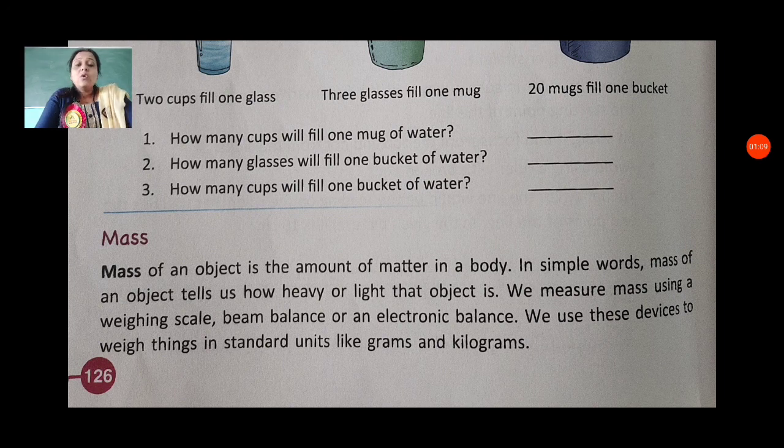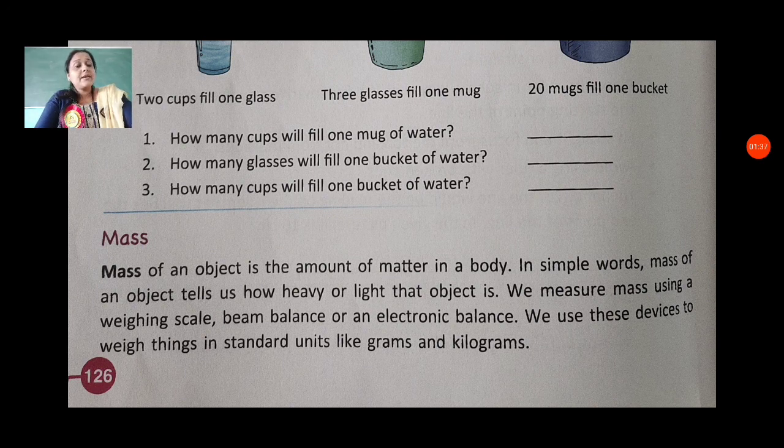How heavy or light that object is. We measure mass using a weighing scale, beam balance, or an electronic balance. We use these devices to weigh things in standard units like grams and kilograms.